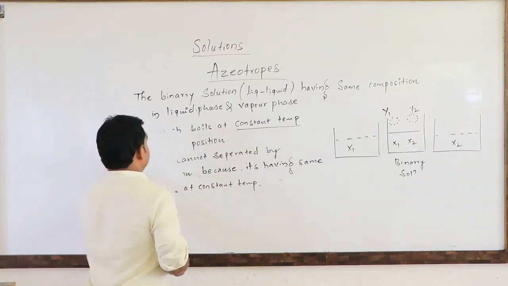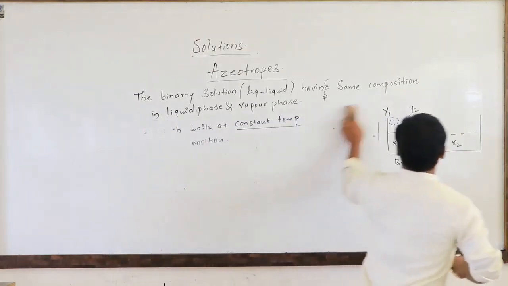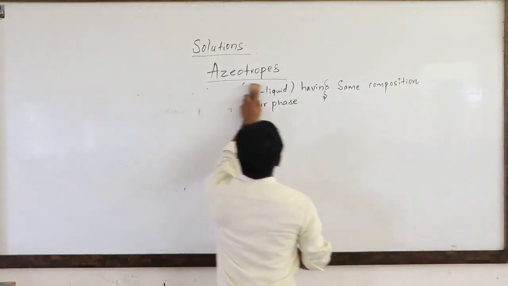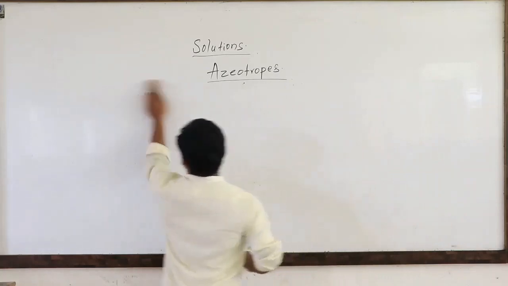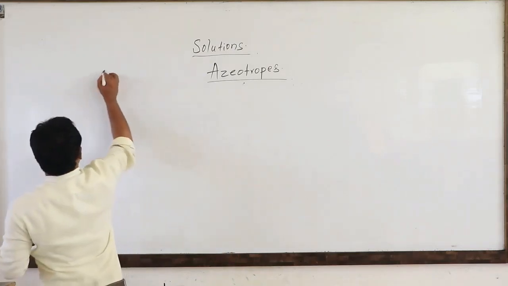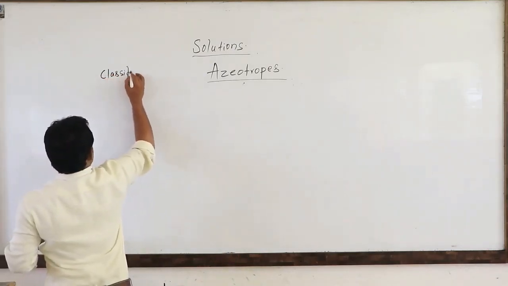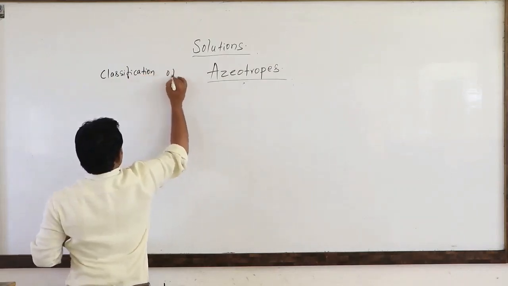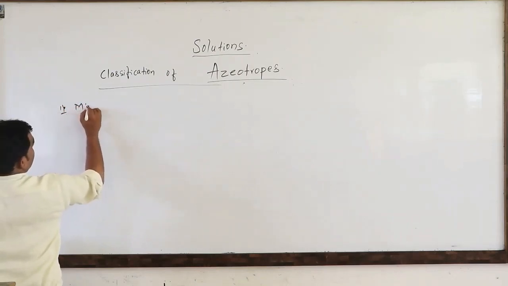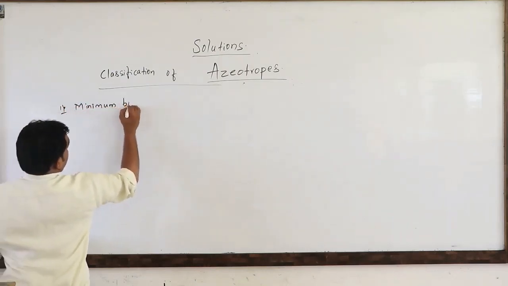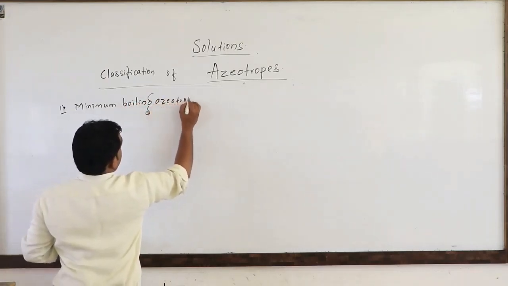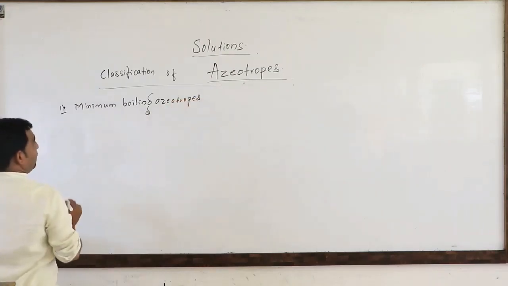First one is minimum boiling azeotropes, second one is maximum boiling azeotropes.